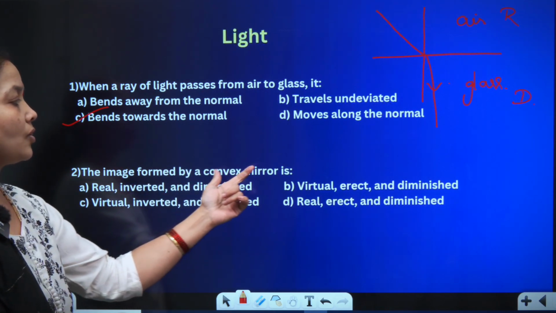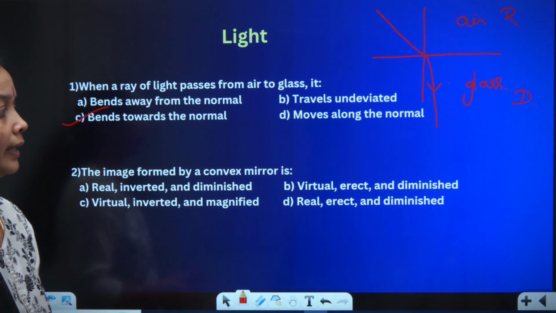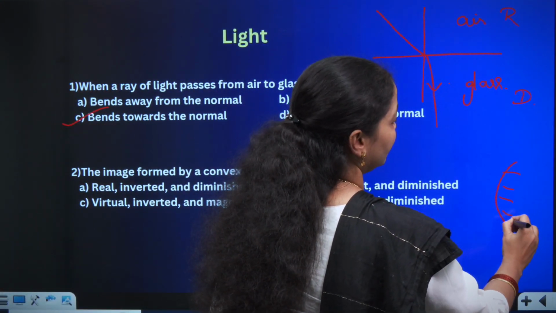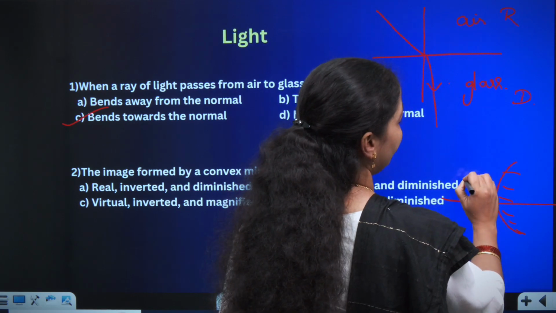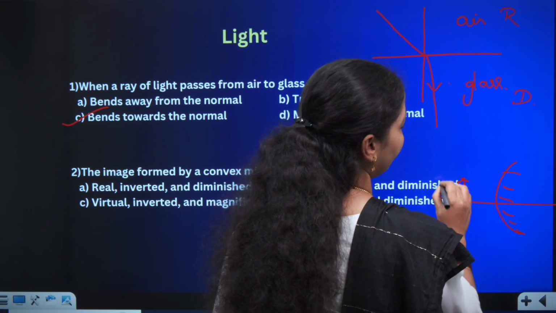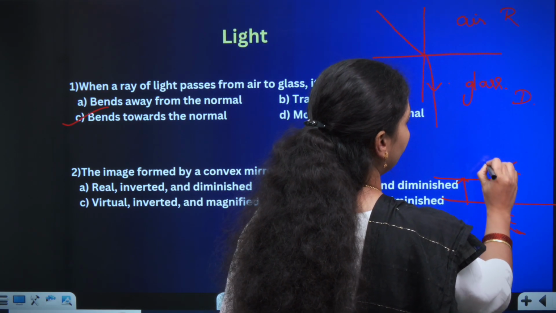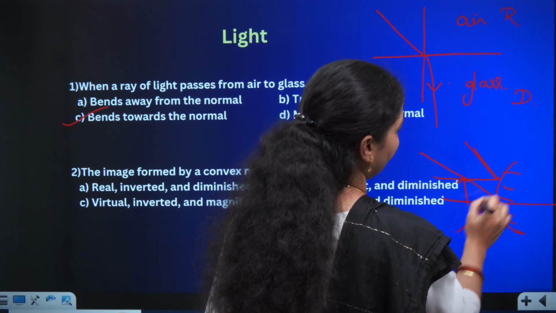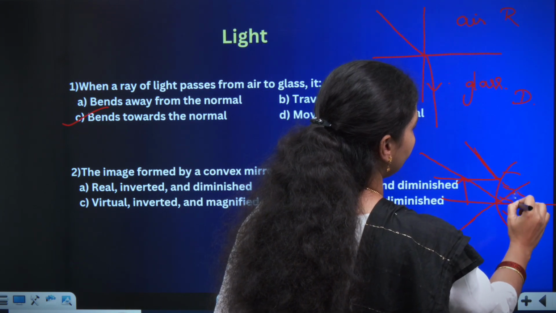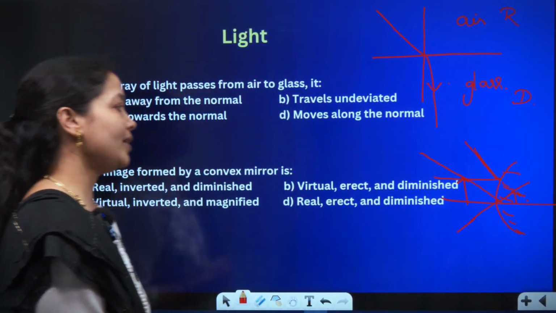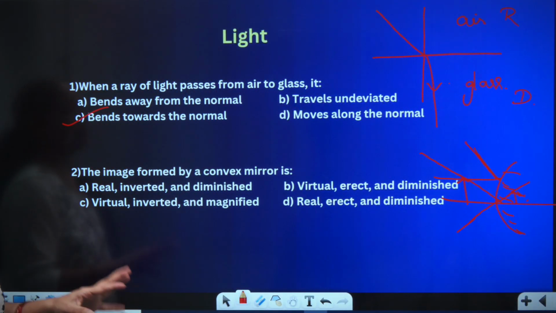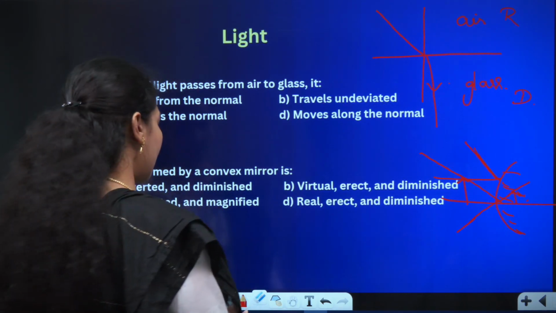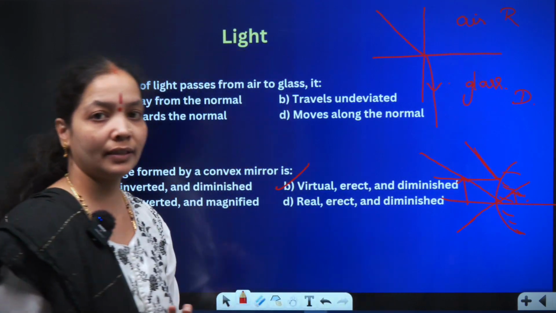The image formed by a convex mirror is normally... What is a convex mirror? This is my convex mirror. In most situations, if an object is kept here, it will normally form, at the point of intersection, a virtual erect image. Therefore, the normal behavior of a convex mirror is a virtual, erect and diminished image only. Option B will be the right answer here.